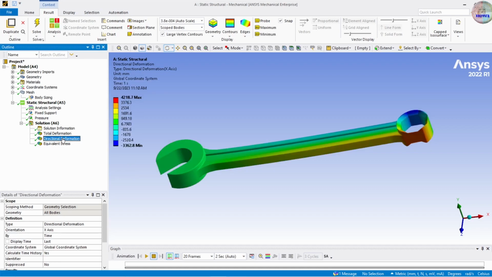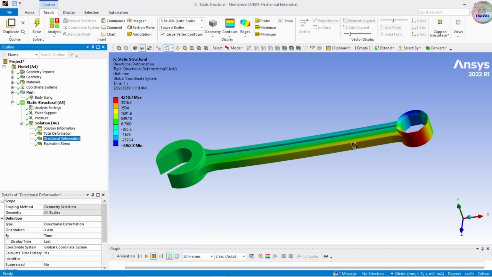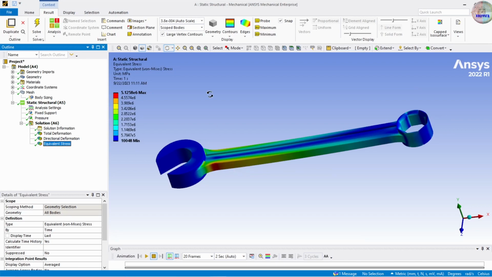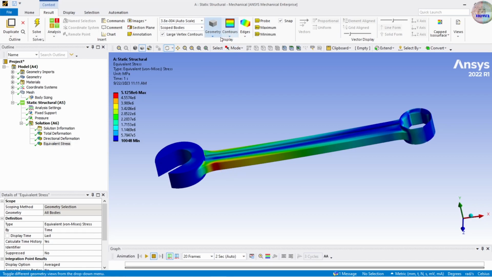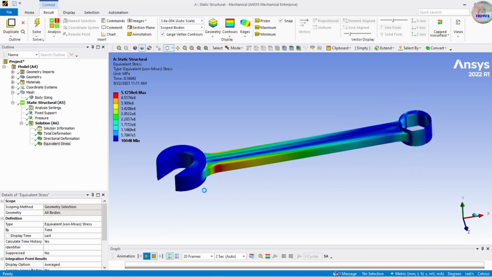Then we are going to see directional deformation. Geometry for exterior. Where is the direction? Maximum, and there. For stress, let's see. Maximum stress is at the red point. We can see it at a crack. See, maximum stress is here at the joint.